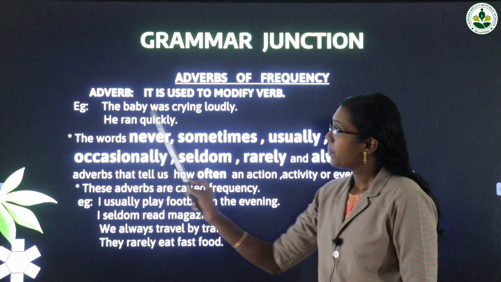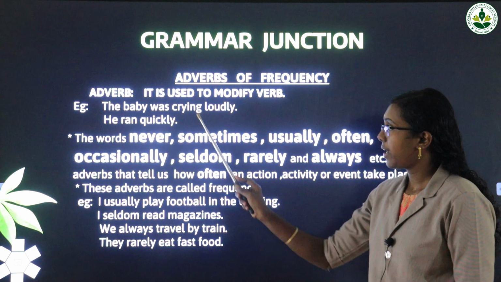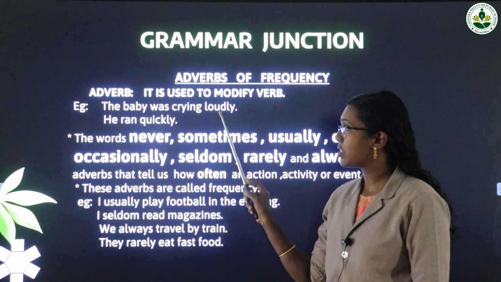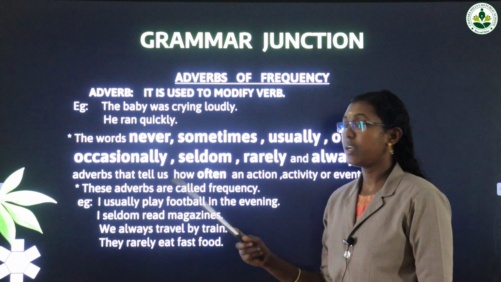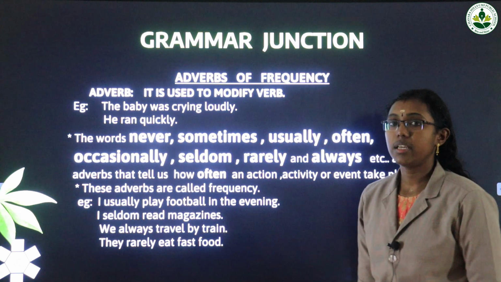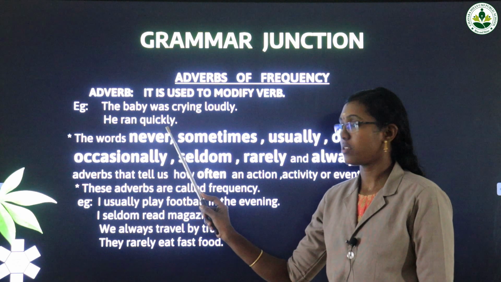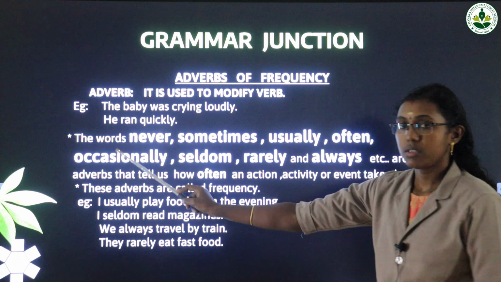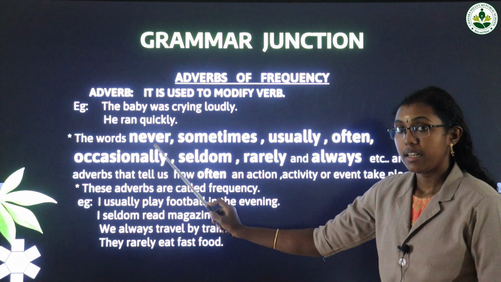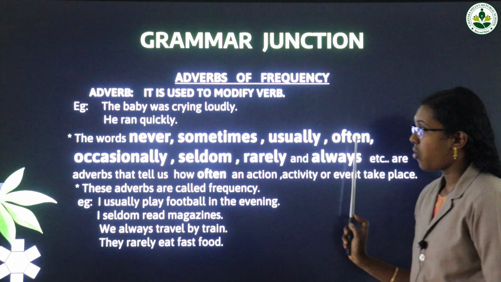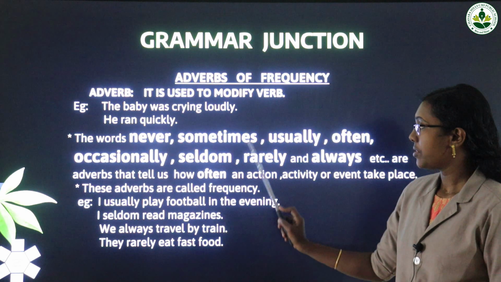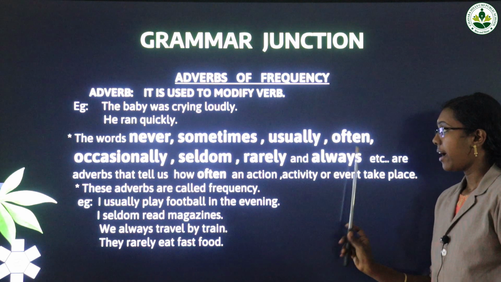See the example: the baby was crying loudly. Crying is the verb and we are using the adverb loudly. How is the baby crying? Loudly. He ran quickly. How did he run? Very fast, quickly. Then this is important, the words never, sometimes, usually, often, occasionally, seldom, rarely and always.